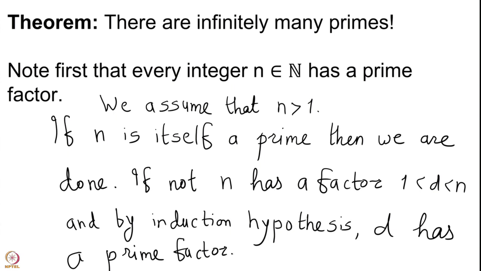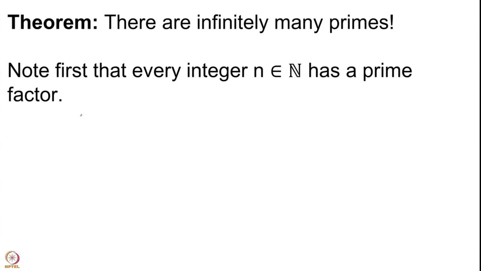What is the induction hypothesis? Induction hypothesis is assuming that the statement holds for everything smaller than n, and then we deduce the statement for n. But induction hypothesis needs to be proved for the beginning stage. The beginning stage here for n bigger than 1 would be for n equal to 2.